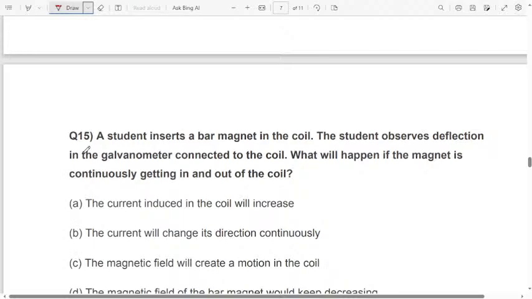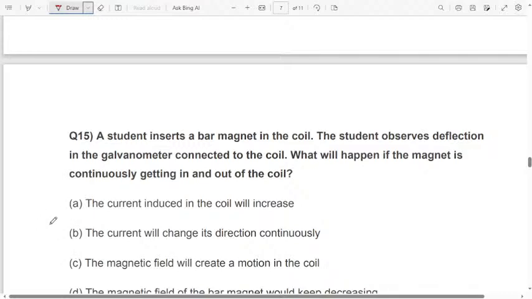Next question. A student inserts a bar magnet in the coil. The student observes deflection in the galvanometer connected to the coil. What will happen if the magnet is continuously getting in and out of the coil?